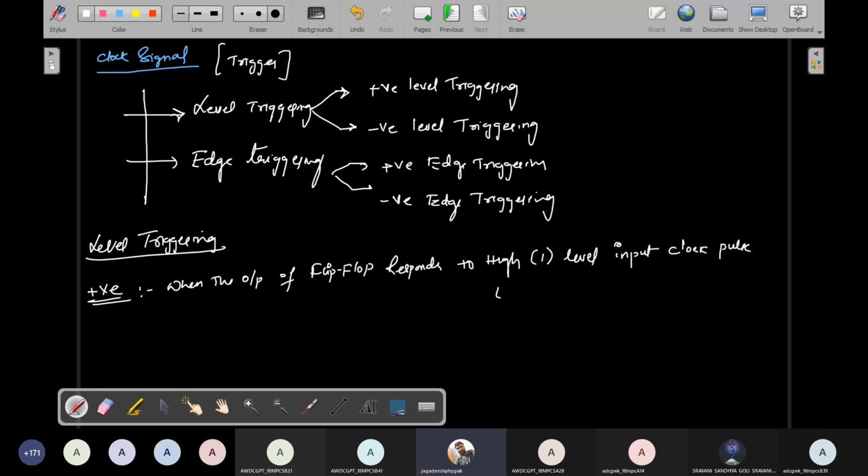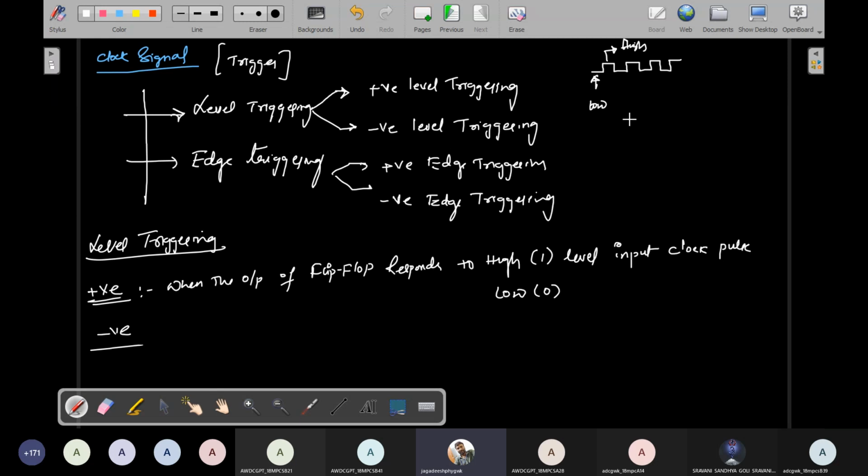Suppose it is low, that is a 0 level input clock pulse, then it is called negative triggering. Simply, when the output of a flip flop responds to a low level input clock pulse, it is negative triggering. This is the clock pulse direction. In this clock pulse, this part represents a low clock pulse and this represents a high clock pulse. Now if you give a high clock pulse to the input signal of the flip flop and the output responds, that type of triggering is called positive triggering.